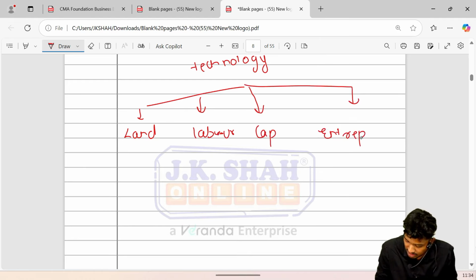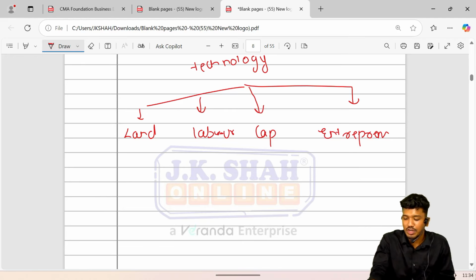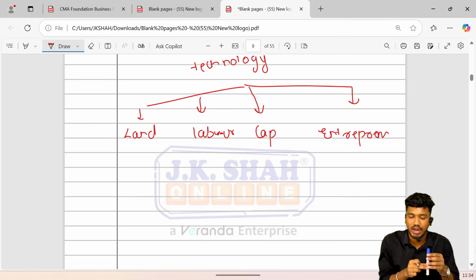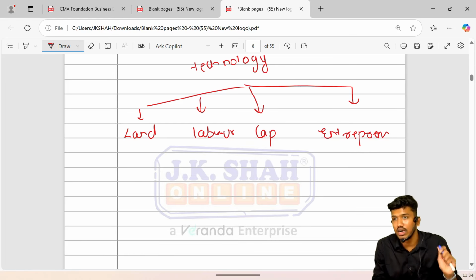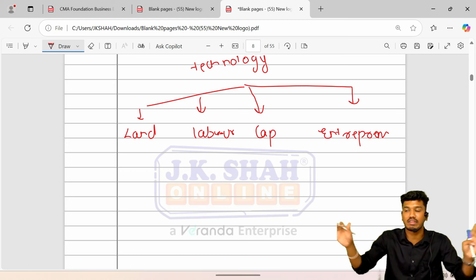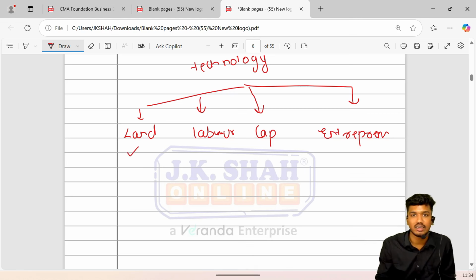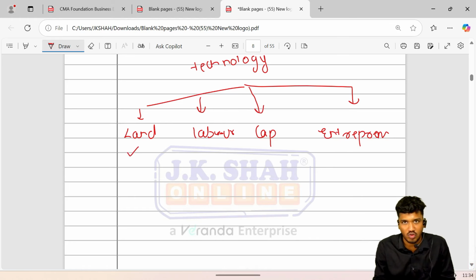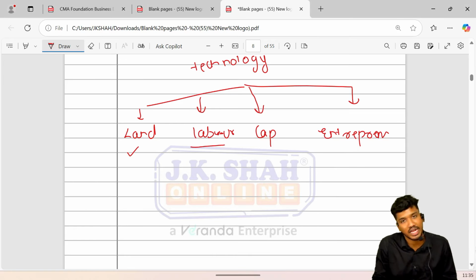Let's understand again with an example. Let's say I want to produce this marker. For this, I would require a manufacturing area or plant to set up. So I would require premises where I will prepare the setup, and accordingly the production shall take place. So there would be land wherein the setup shall be made, machines shall be installed, and people will work at that place. Next, we require labor, for participating in the production process.